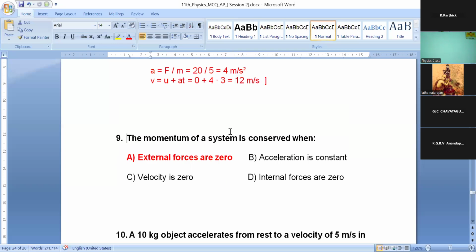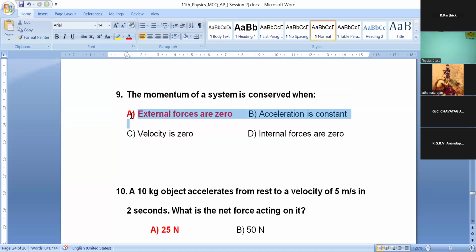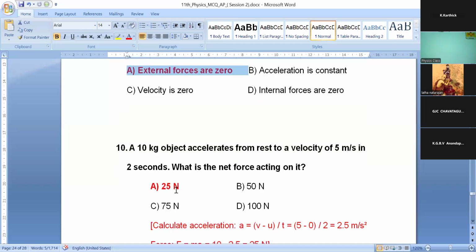Ninth question. The momentum of a system is conserved when external forces are 0. Already a very easy question. If external forces are acting on the system, the system momentum will change. So the momentum of a system is conserved, that means it remains constant, when external forces are 0 or net force is 0. Okay, clear. Option A is correct. Question number 10.